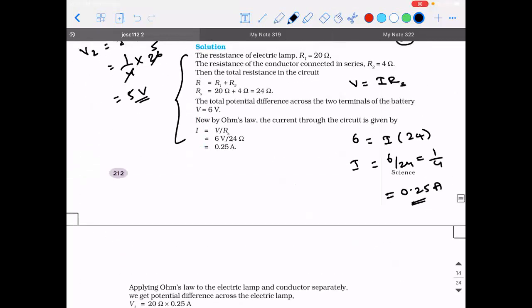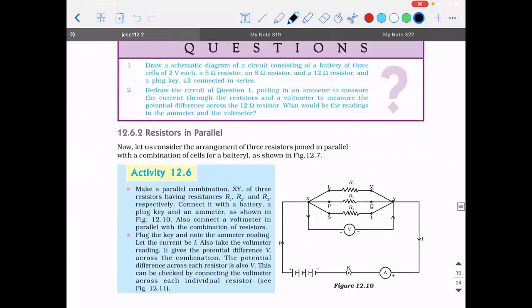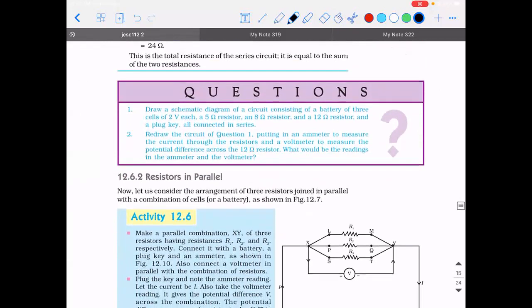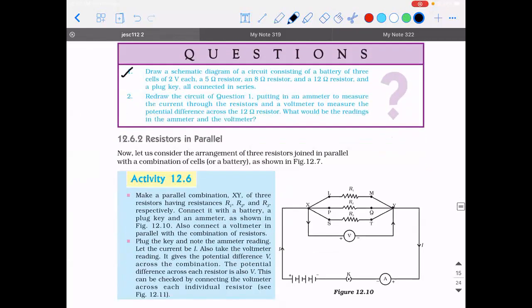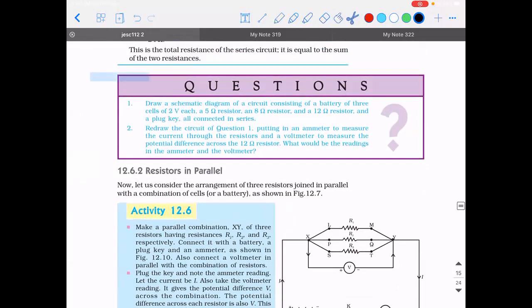Shall I move on? Yes, sir. Okay. So draw a schematic diagram of a circuit consisting of a battery and 3 cells of 2 volt each. 1 minute. Let me do one thing. Let me copy this.